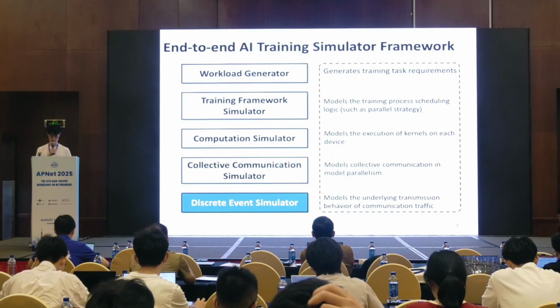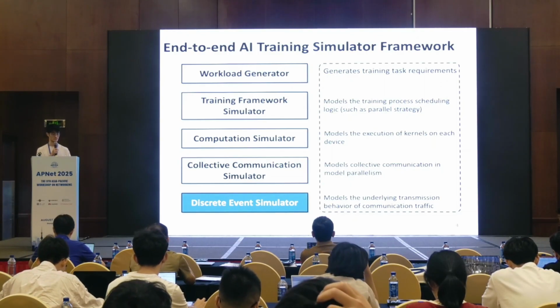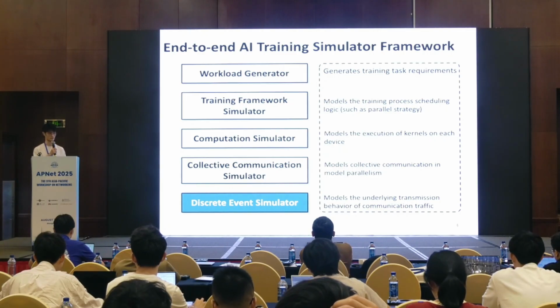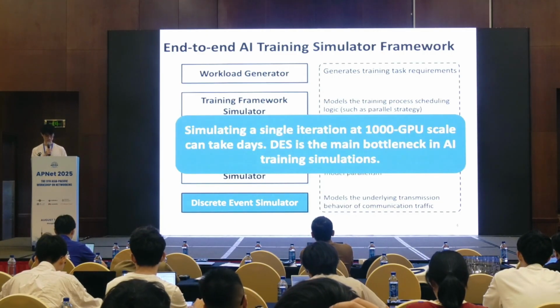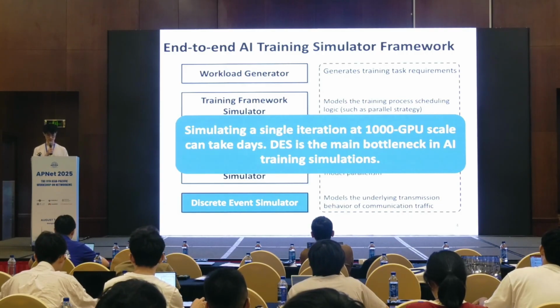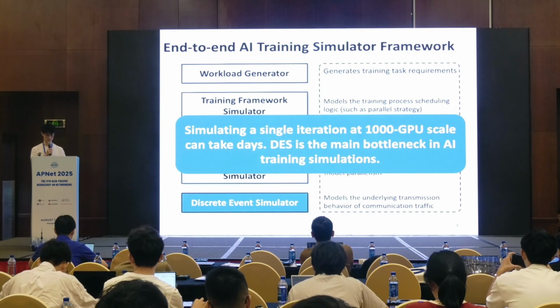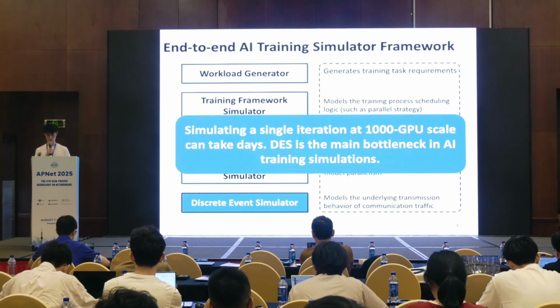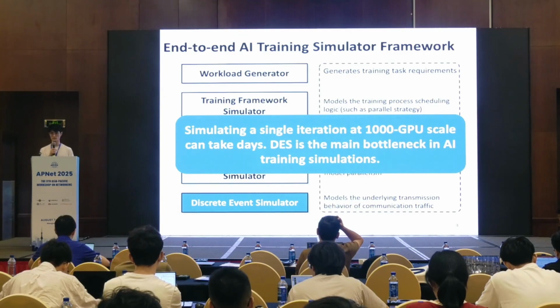DES models packet-level behaviors with high fidelity, making it a preferred choice for accurate simulation. However, DES is slow. Simulating a single iteration at a 1000 GPU scale can take days. And DES is the main bottleneck in AI training simulations due to its inefficiency.